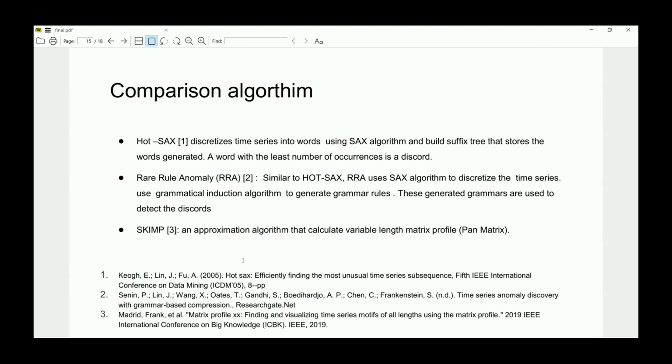Both of them are approximate because they discretize the data. SCIMP is also an approximation algorithm that calculates variable length matrix profile. It calculates the all-length matrix profile, but also approximates it, in a faster way.